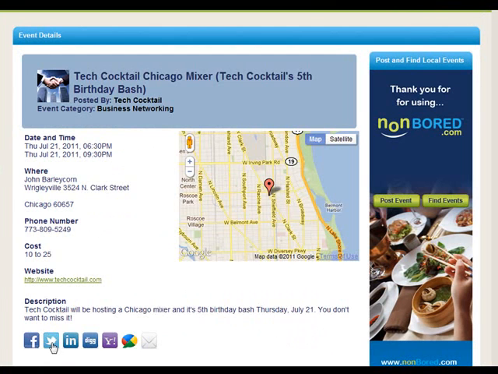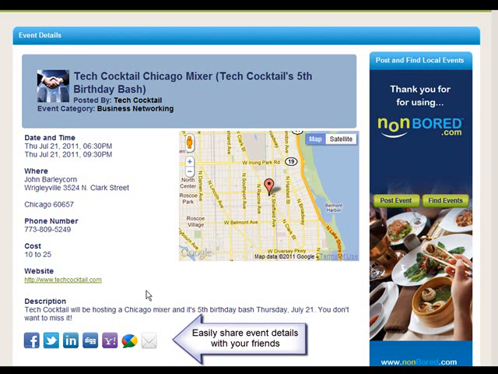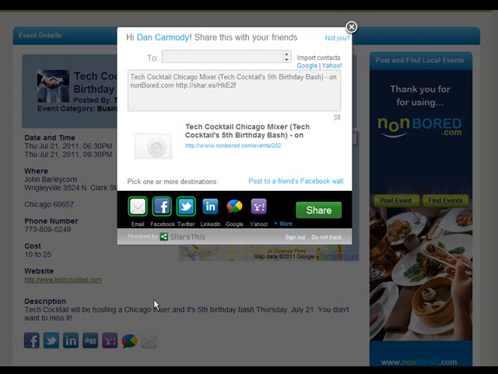And you'll notice at the bottom there's seamless integration with social media. So if you want to share your events with Twitter, Facebook, LinkedIn, Digg, Yahoo, Google Buzz, just with a click of a button you can do so. You'll notice at the far right hand side there's the envelope. This is where you would email this event to a friend. So if you're trying to plan a great event and you have someone in particular that you would like to talk to about it, you can send them an email that would tell them all of the details about this event.